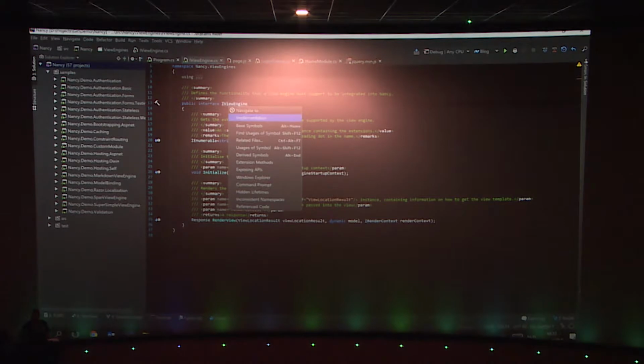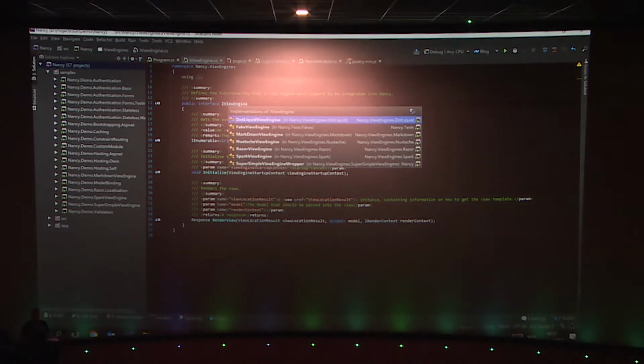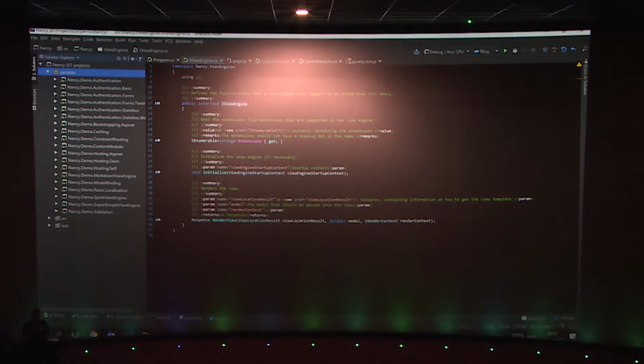Now let's go to the implementation of IViewEngine. As you can see, there's different implementations of IViewEngine, and I can select them here and navigate there if I want. Now, one thing to remember in Rider, and a lot of things in ReSharper actually as well, is that you can search pretty much everything in the IDE. So for example, if I would be in my Solution Explorer and I wanted to search for forms, for example, I can just start typing forms and it will find those things. And if I now use the arrow keys, I will only navigate between those